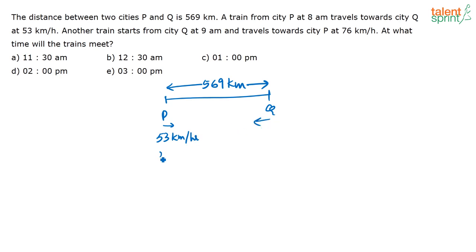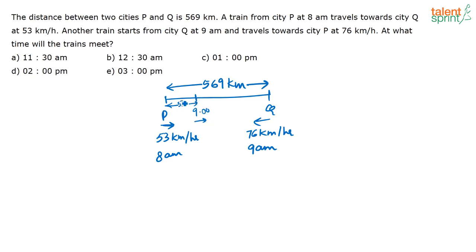a train which starts at 9 a.m. and is going to travel with a speed of 76 kilometers per hour. So at what time will both the trains meet? What you have to remember here is that the train from P is starting 1 hour before the other train. So by 9 a.m., how many kilometers would it have covered? It is traveling at 53 kilometers per hour, so in 1 hour it would have covered 53 kilometers. So at 9 a.m., this train is at this point.